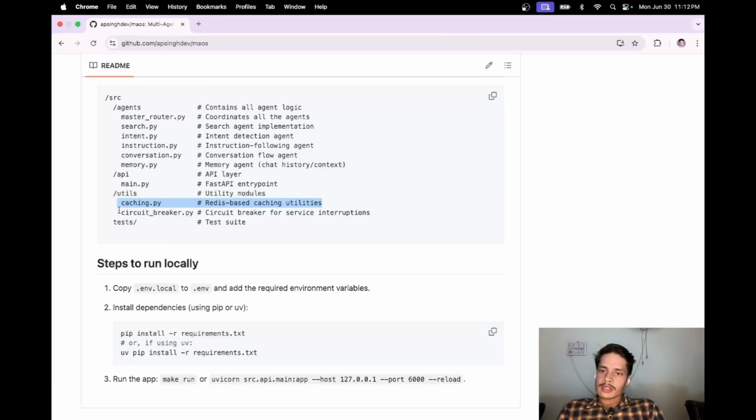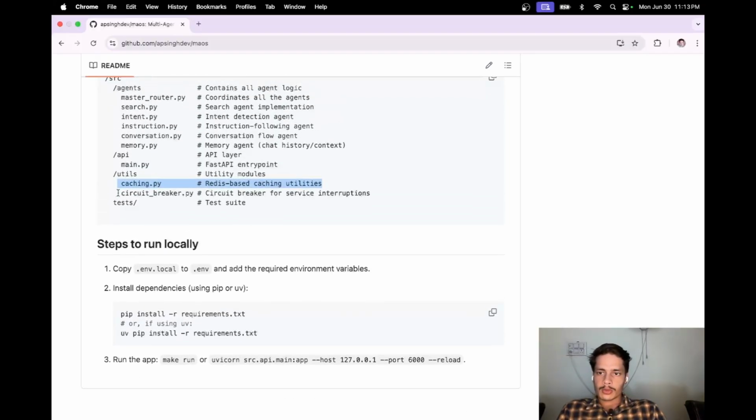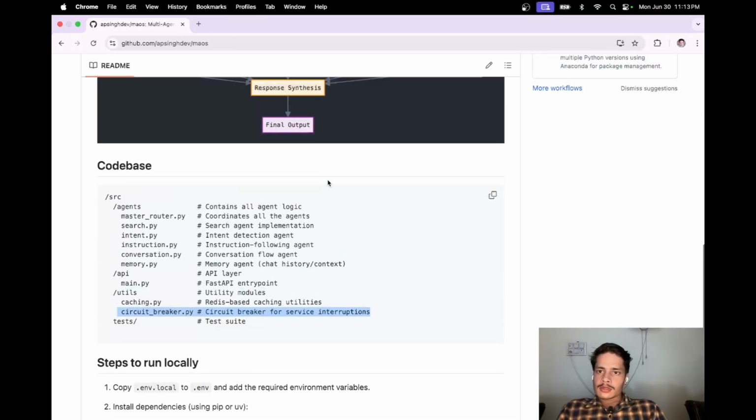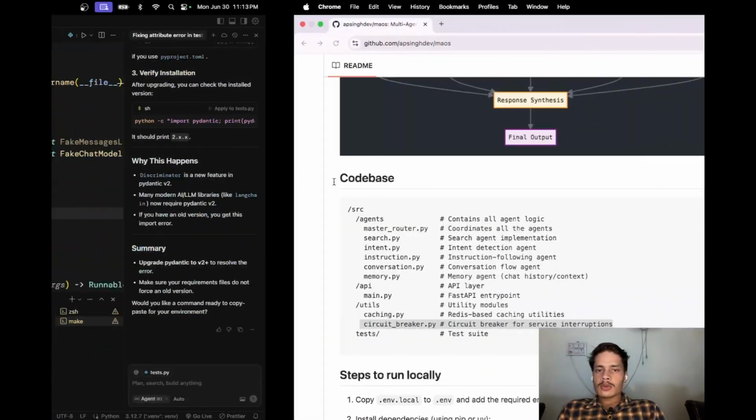Also, I've implemented circuit breakers, so just in case an agent fails to create the response or perform its service, the circuit breaker will kick in and stop the service for a couple of seconds, and then it will resume after some time. It's just for the sake of a prototype, so it's not very complex. After that I will show you how it works.